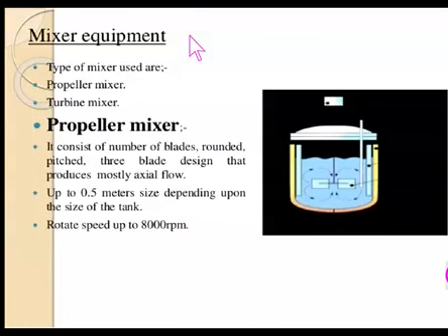The equipment plays a critical role in case of the suspensions. The propeller mixer and turbine mixer. We have the propeller mixers consisting of a number of blades, rounded, pitched, 3-blade design that produces mostly axial flow. They are up to 0.5 meters in size depending upon the size of the tank, and the rotational speed of the propeller is up to 8000 rpm.